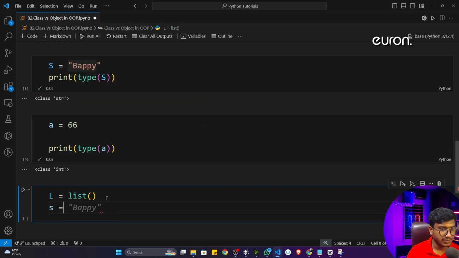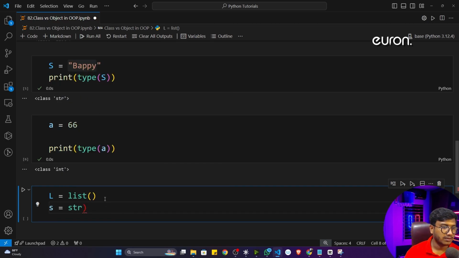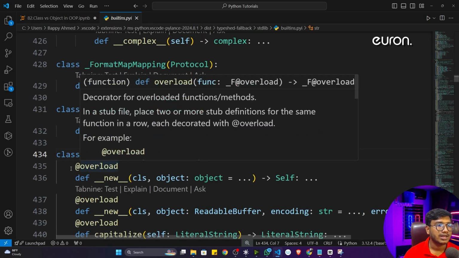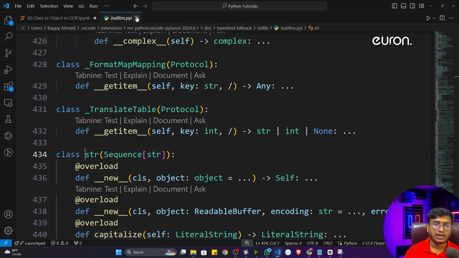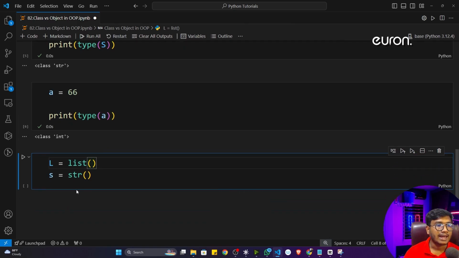So to define a string, you can use str. Now if I again press Ctrl and left click, you will see that it will open this particular string class as well. Got it? Now I think you got it. So in Python, whatever data type you are using, it's a class at the end. And this particular class has some functionality. So let me show you.